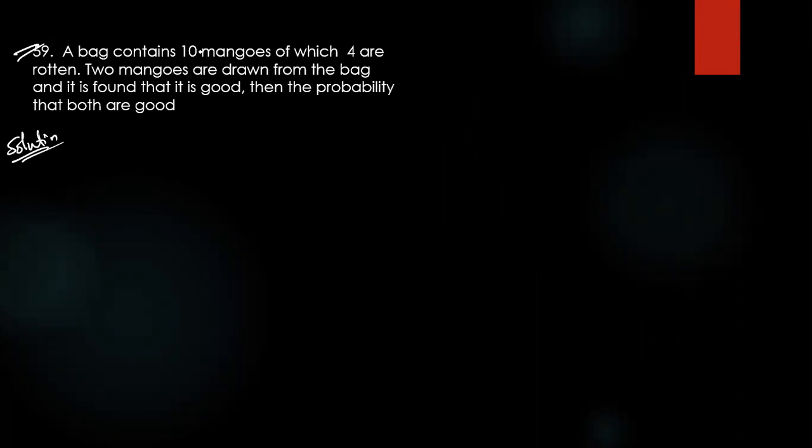Question 59. A bag contains 10 mangoes. In this case, 4 are damaged, which means 4 are rotten, and 6 are good. How to solve? So 2 mangoes are chosen, and we want the probability that both are good. Okay, what is the sample space, anyone?